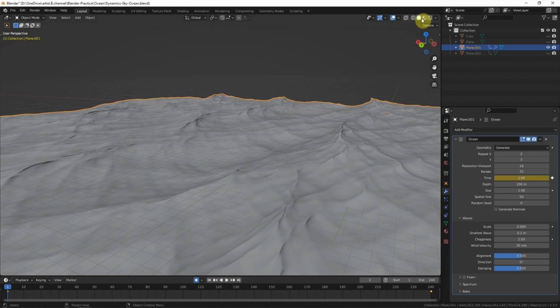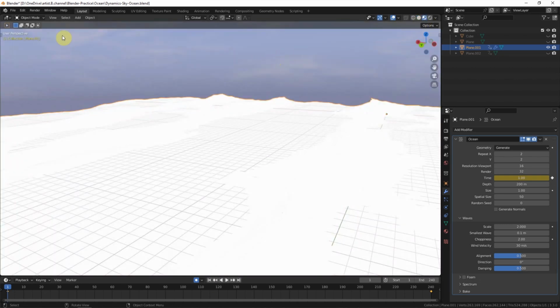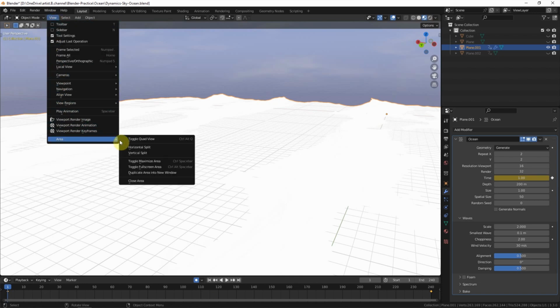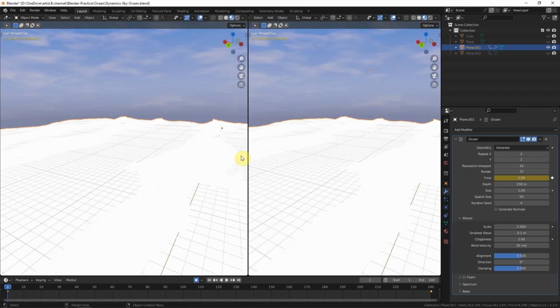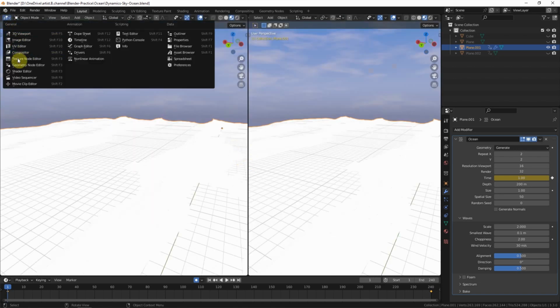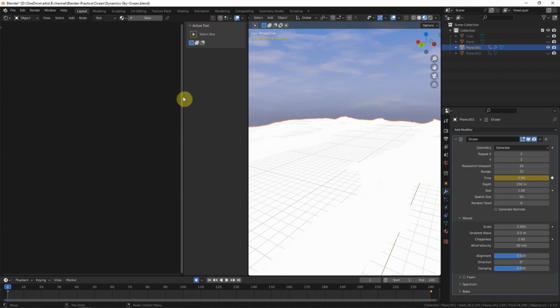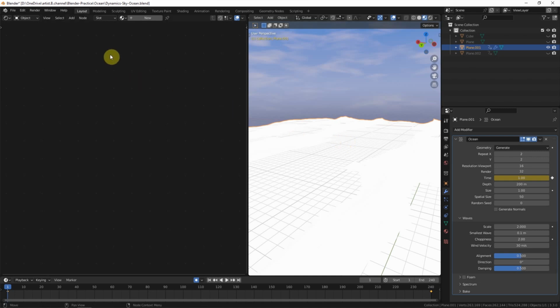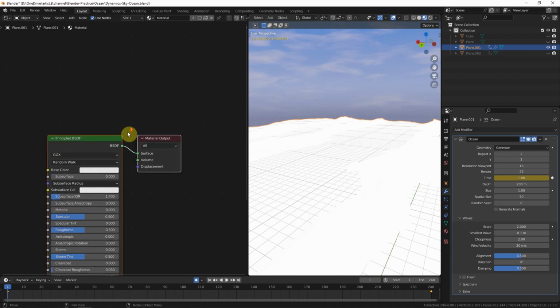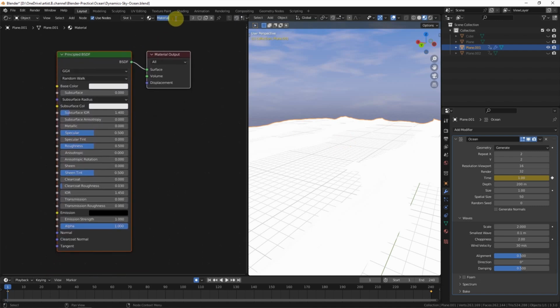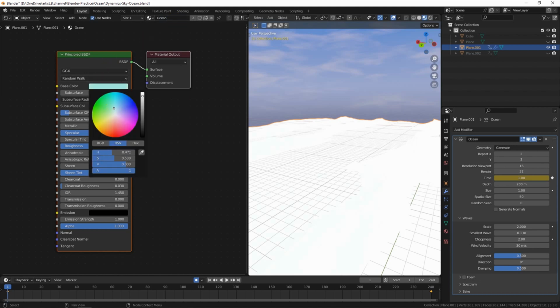Now go to material property to add the material. I split the window in vertical and switch to shader editor. And make sure that we select the plane and select material. I call it ocean and change to dark green.